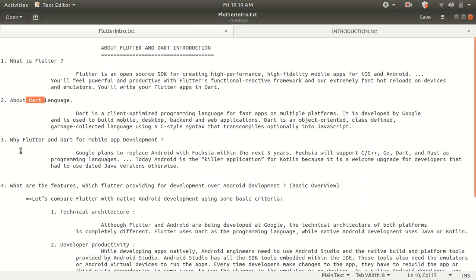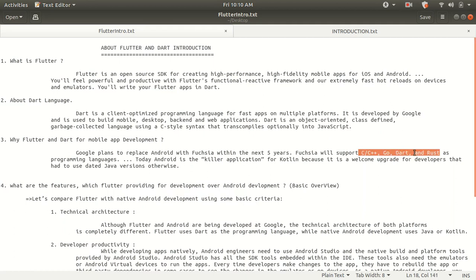Why should we use Flutter and Dart for mobile app development? First of all, Google plans to replace Android with Flutter. As you might know, in the next 5 years Android will be replaced with Flutter. Then you have to learn Flutter first of all. Flutter will support only C and C++, Go, Dart and the Rust programming languages. You can see here that Google's plan is not supporting Kotlin or Java. If you are developing web applications or any kind of application using Kotlin and Java, then you might have to transfer from there to these programming languages.